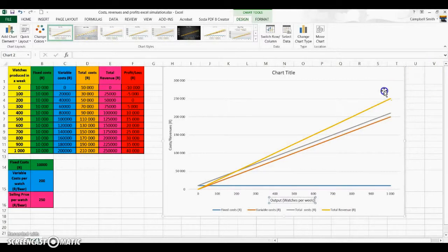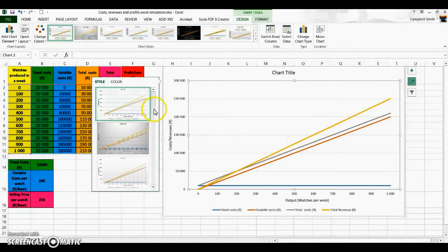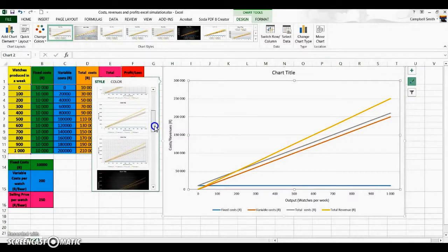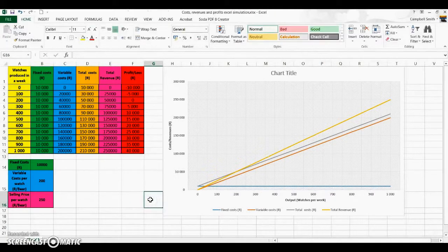Next, in order to make this a little bit easier for me to analyze, I'm going to click on the paintbrush, and the paintbrush will allow me to select a background that has graph paper, so we're able to read the graph a little bit more easily. If you click on that, I'm going to give you the graph paper background. Okay, so now you have got to where you need to be, and now you take the worksheet and start changing different figures to see what happens when you change variables and see what happens to the break-even output. Good luck.